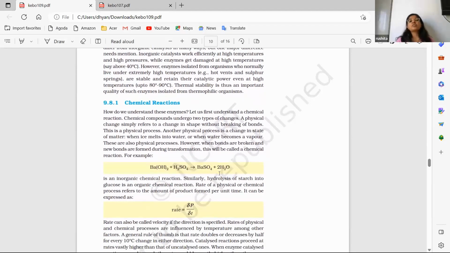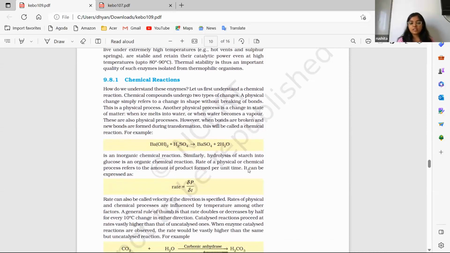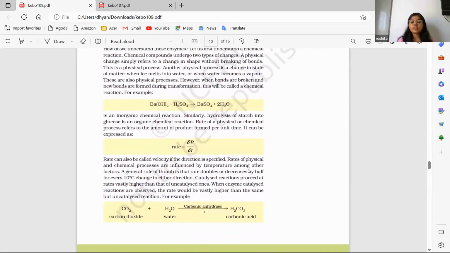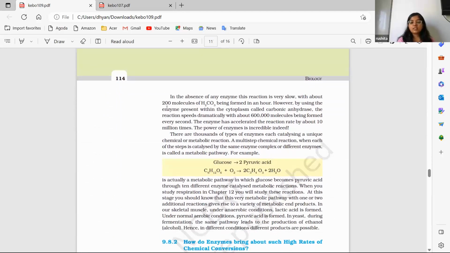There are many reactions which can happen in our body even in the absence of enzymes, but the rate and speed of the reaction will be very, very slow. In the presence of the enzyme, which acts as a catalyst, the reaction will occur very rapidly. So the description of all the reactions is given, with the basic difference of how it acts without an enzyme and with the enzyme. Like you can see here, the reaction with the enzyme is 200 times faster as compared to without the enzyme.